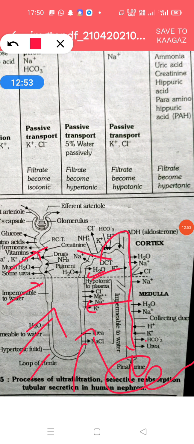So this process is called tubular secretion, and substances such as urea, uric acid, creatinine, hippuric acid, and some phosphates are all secreted here. This is the end step in tubular secretion.